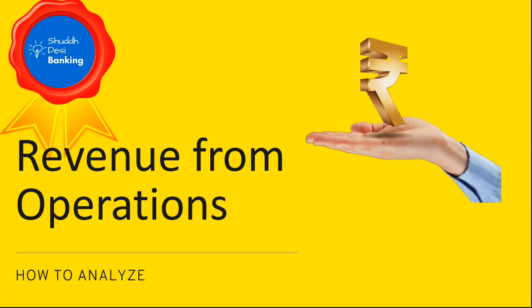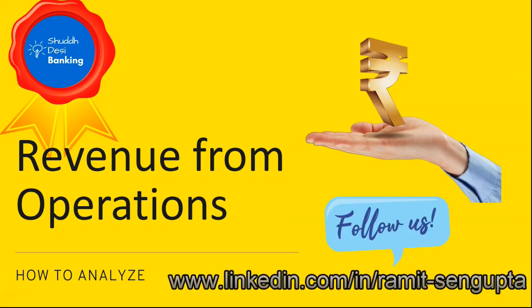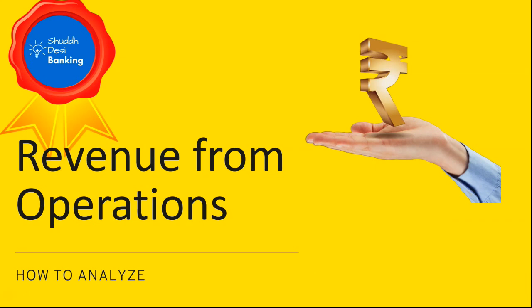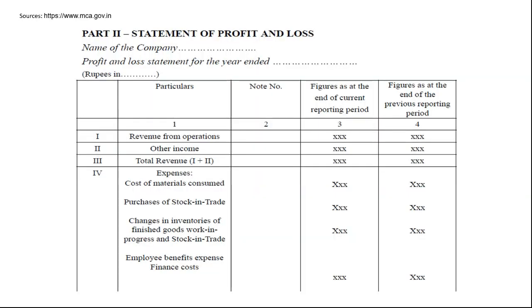Revenue from operations is the most important part for analysis of profit and loss statements. And as per Schedule 3 of Companies Act 2013, it needs to be disclosed on the face of the profit and loss statement. But the story doesn't end there. If you get a false satisfaction just by looking at this and thinking that whatever the company is earning from other sources is automatically classified under other income, then it's time to rethink.